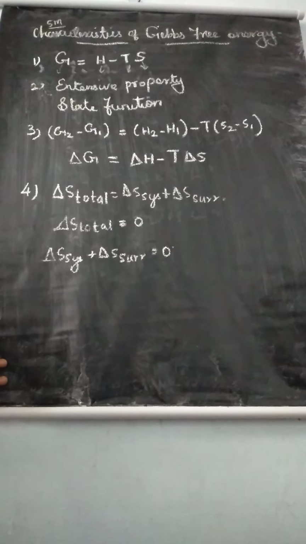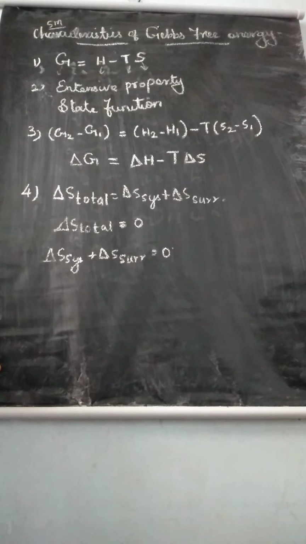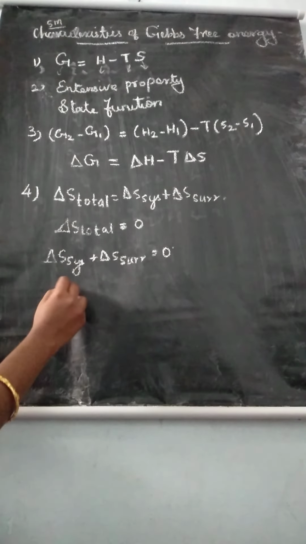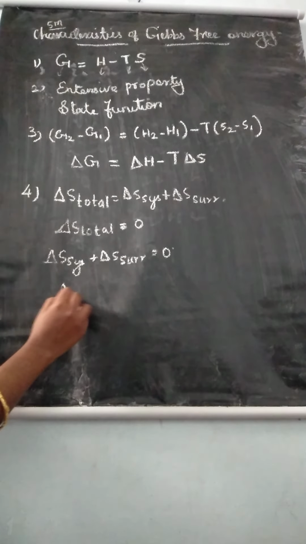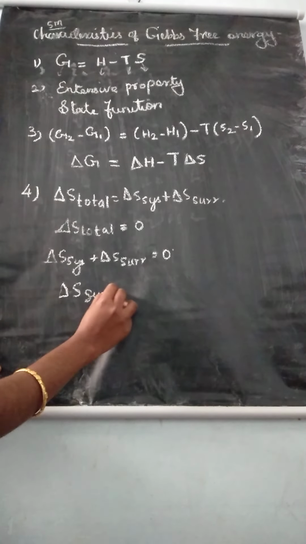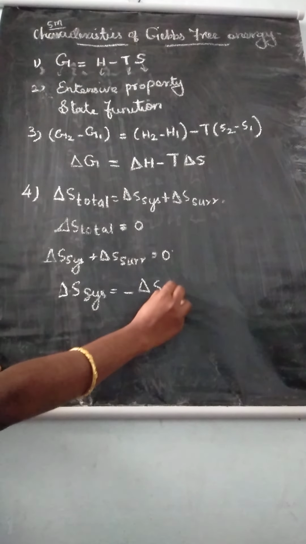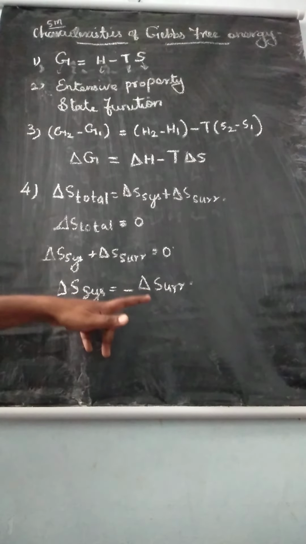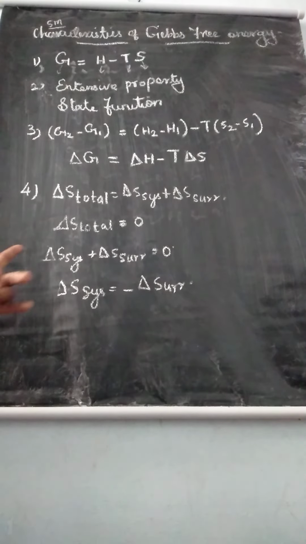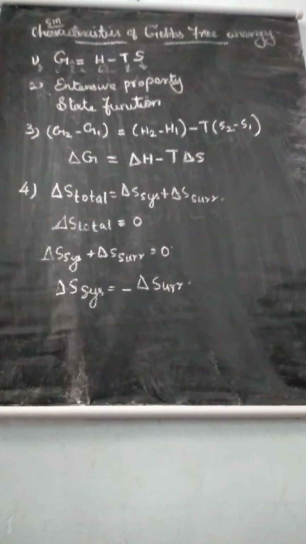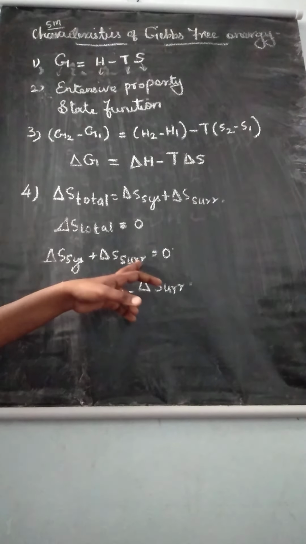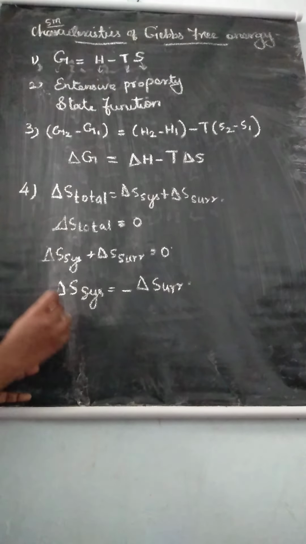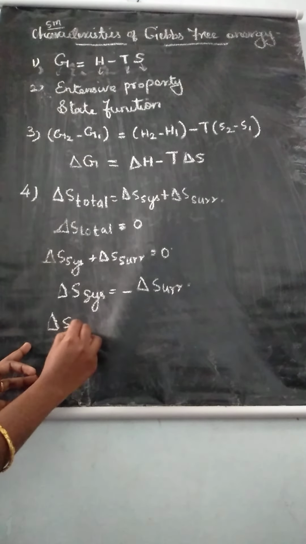Here you can substitute the values. First, from this you can write, taking the surroundings to the right side, delta S system is equal to minus delta S surroundings. So here you can substitute the value: delta S surroundings is minus delta S system. So substitute this value.